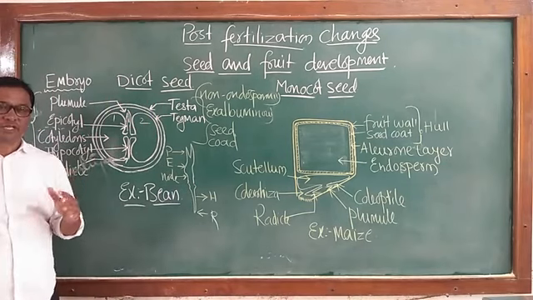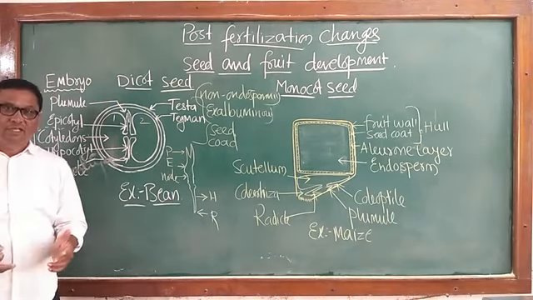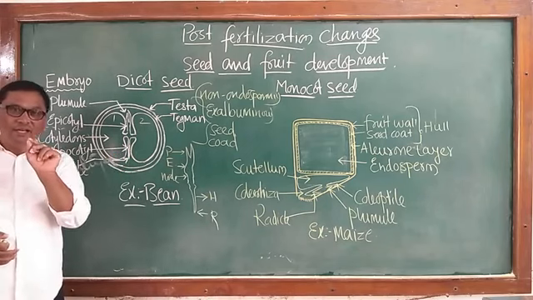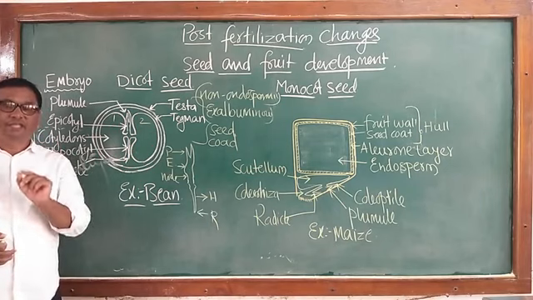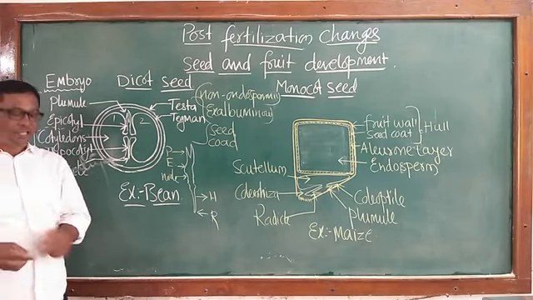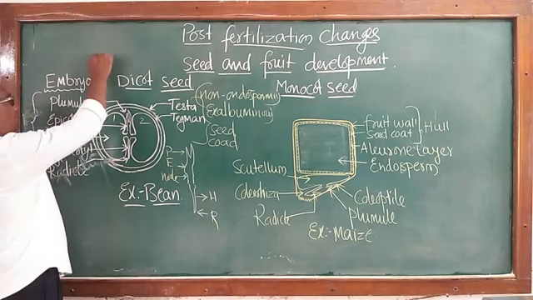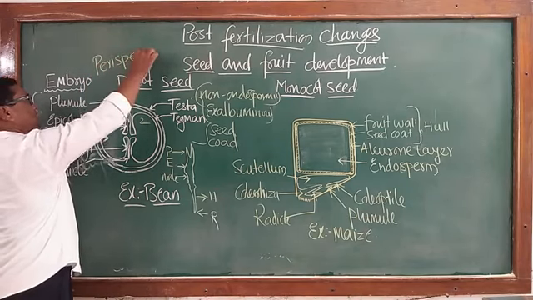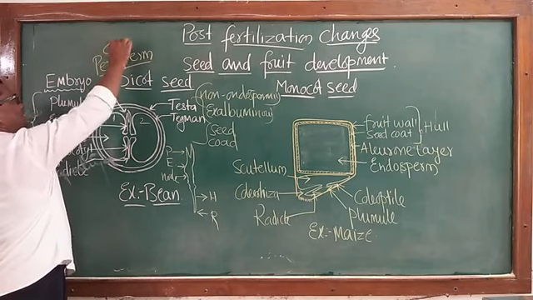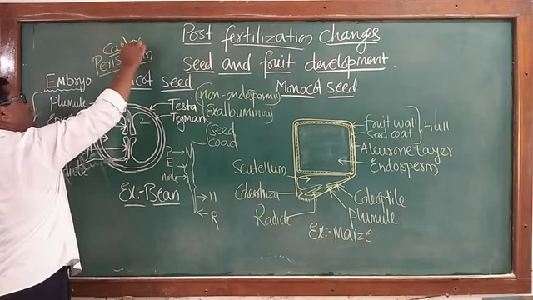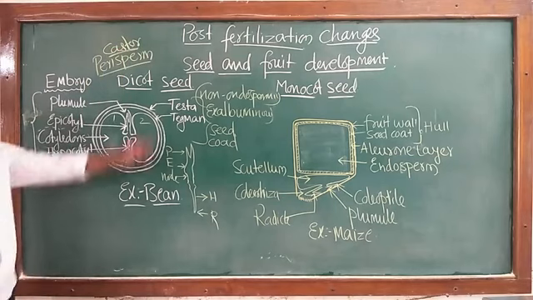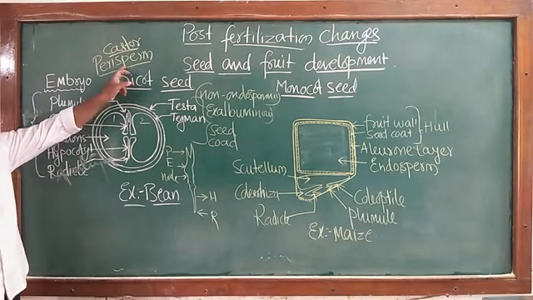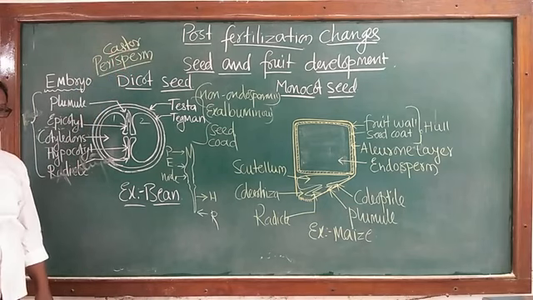Whereas in some seeds such as castor, the nucellus remains as a thin layer, and this thin layer of nucellus is called perisperm. Perisperm is not present in all seeds. In seeds such as castor, the nucellus remains as a thin layer called perisperm.